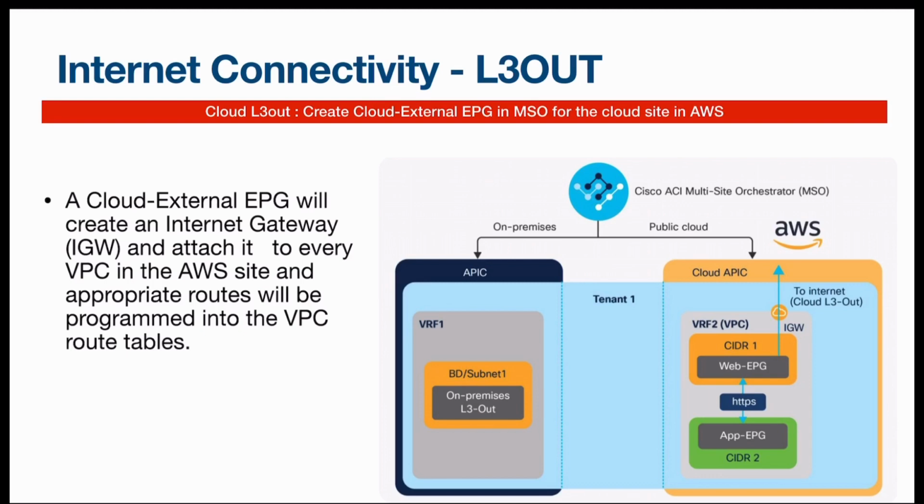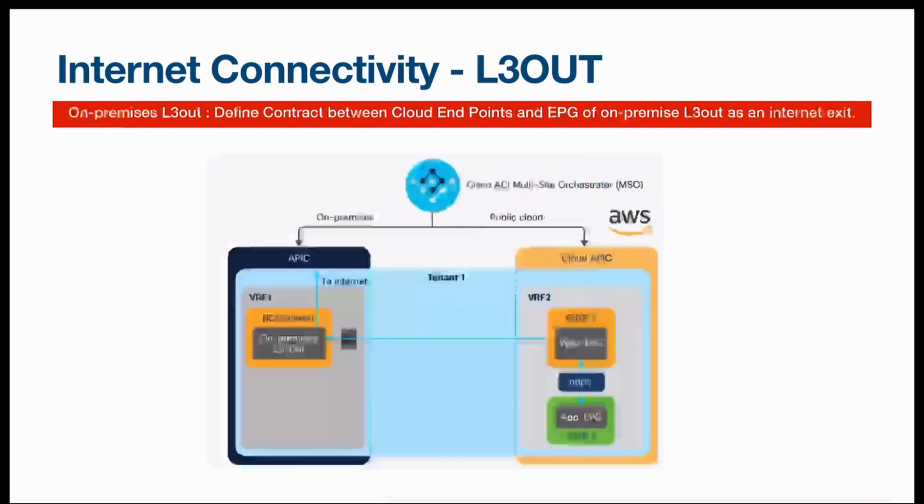The first option is to have a cloud external EPG in the AWS itself. Here you will have a cloud external EPG in MSO, and when you create this EPG, it will create an internet gateway and attach it to every VPC in the AWS site, and appropriate routes will be programmed in the VPC route tables. And if you want to utilize the existing L3 out that is there on-prem, you just have to create a contract to do so.